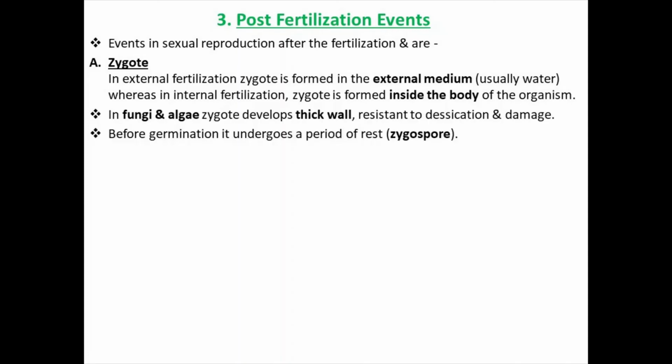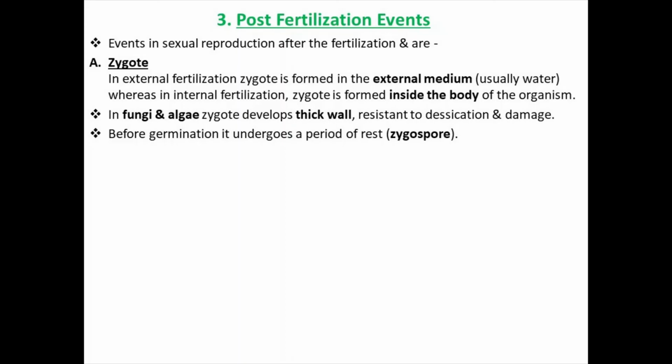In certain groups, sometimes the zygote which is produced outside develops a thick wall around it. That thick-walled zygote is called a zygospore, which can overcome unfavorable conditions.